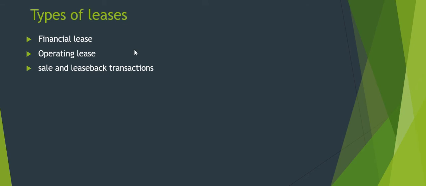When we are talking about how you're going to show these lease agreements in your financial statements, that is what the standard deals with. There are basically two parties involved in a lease agreement: the lessor and the lessee. We are going to see how we show it in the respective books of the lessor and of the lessee.